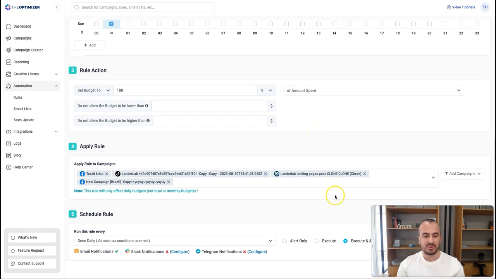This is it. We can save this rule now, and it will automatically run and do the job for you and make sure that your budgets are always under control.